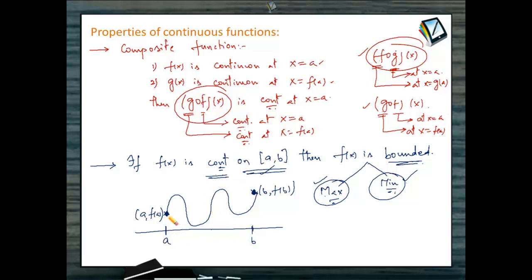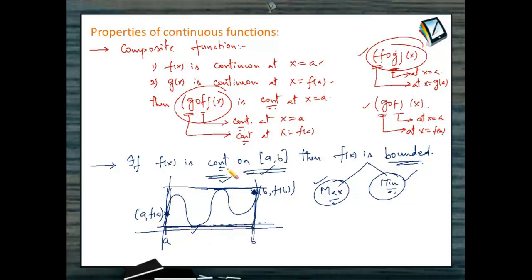So what happens now? Between a and b, there should be a point where the graph has the highest point, and from there onwards it has to start coming down. And there is a point where the graph has the minimum value. If you look at this graph and I draw a line like this at the maximum, and at x equal to b, and at x equal to a, then the entire graph is bounded between these four lines, isn't it? That's why this function has a maximum at this point and a minimum at this point.